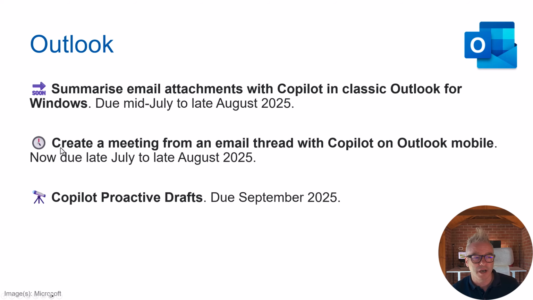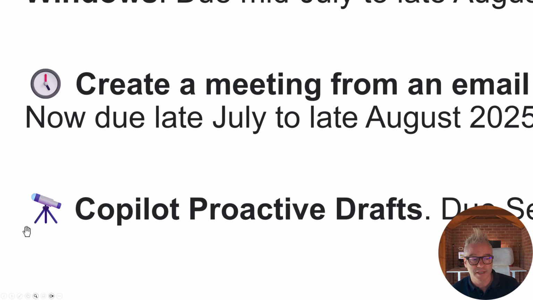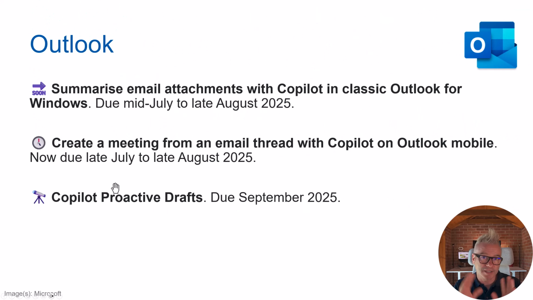So look at this icon here. So this tells you that this is from the roadmap. And like I said, these details are super sketchy, but it's along these lines. So it will prioritize your emails for you, and it will create drafts for you as well without you even asking. And it will suggest that you reply in certain ways. And I wonder whether this might be a super time saver.